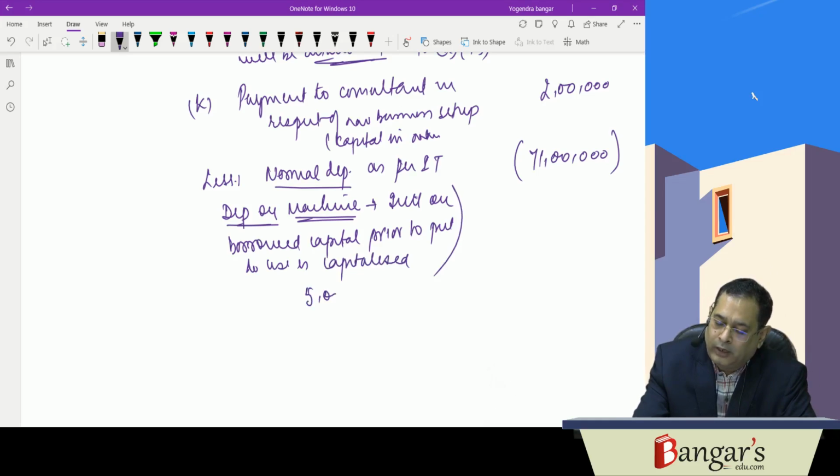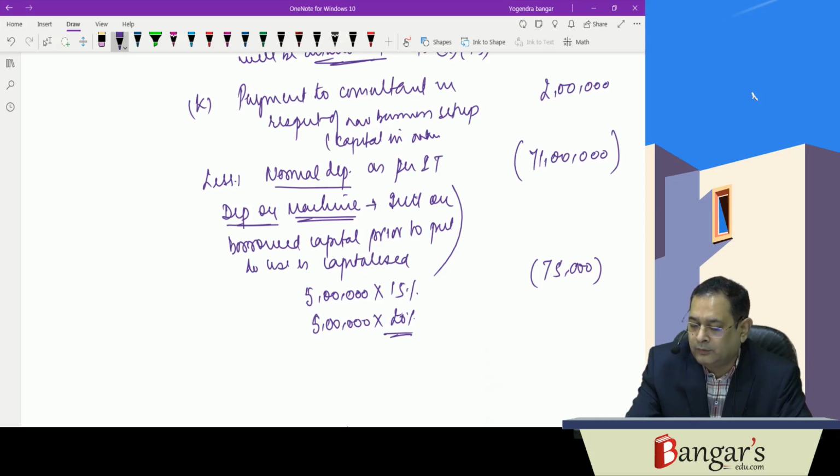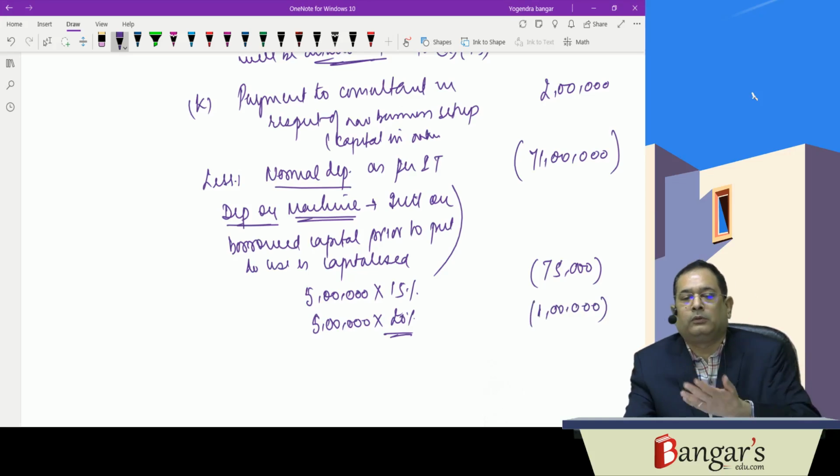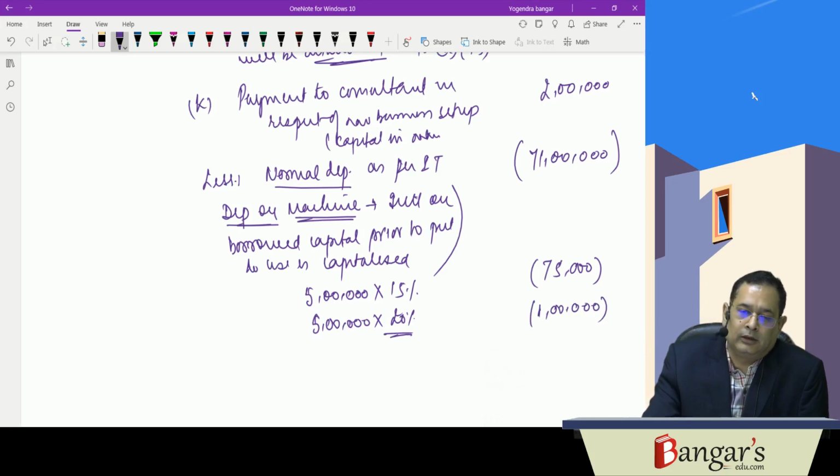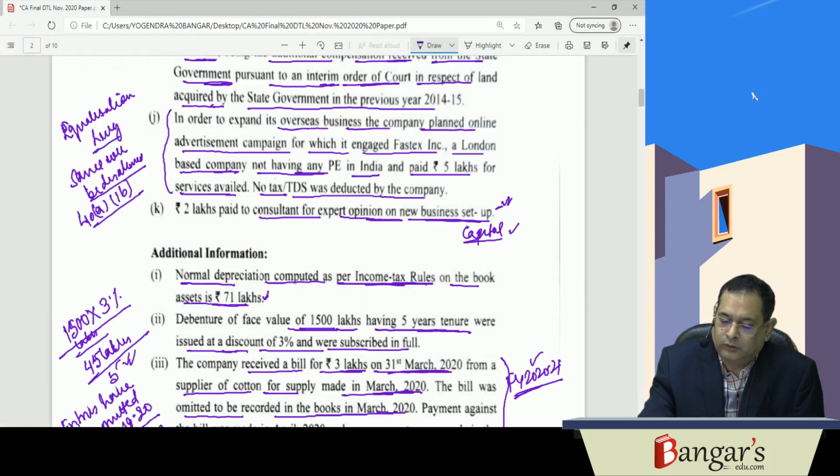So we will be providing normal depreciation of 15%, 75,000 rupees. We can also provide additional depreciation at the rate of 20%. We presume it. Okay, that is 1 lakh rupees. Otherwise, it can also be presumed the other way, that in 71 lakh these things have already been included. So this is on presumption.